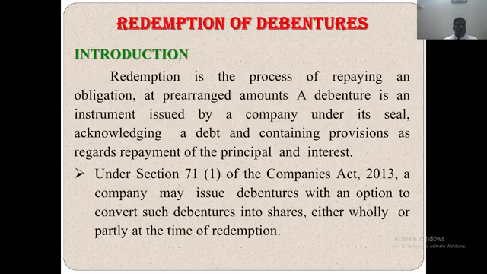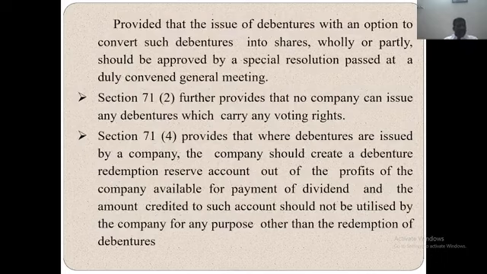The first is the lump sum payment method. In the lump sum payment method, redemption of debentures is done by repayment in one lump sum after the expiry of a stipulated period. So the lump sum payment method means only one-time payment.